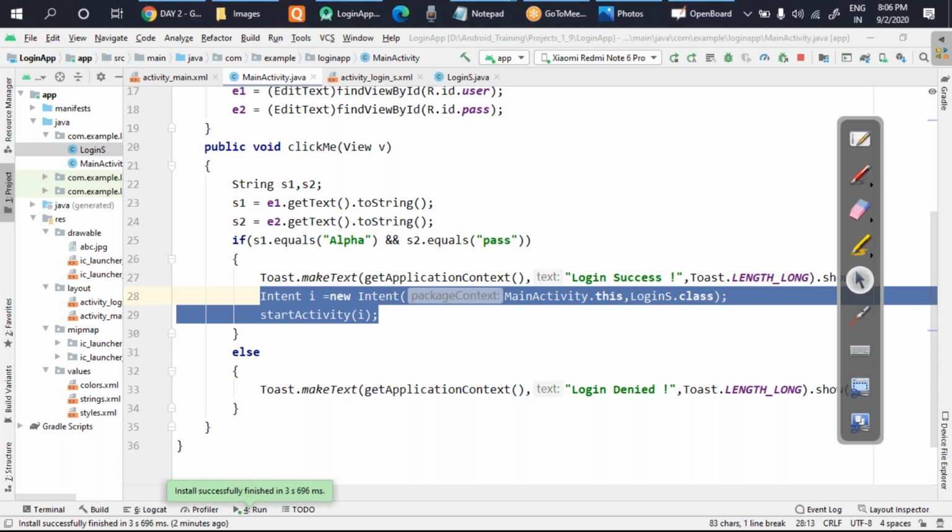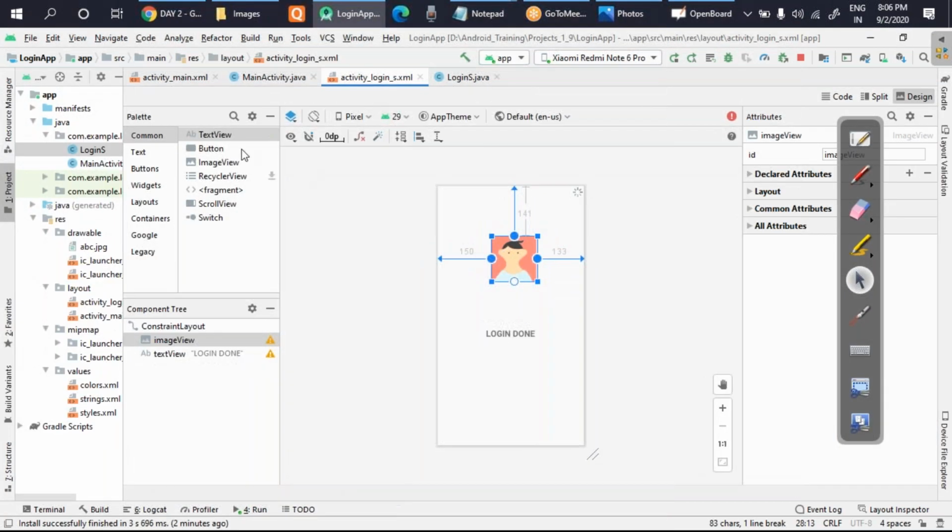In the common attribute part, we are having two text attributes. Okay, so you're talking about the front end design. I'll move there. In the common attribute, we have two text attributes. Where is it? In the common attribute part, right side part.